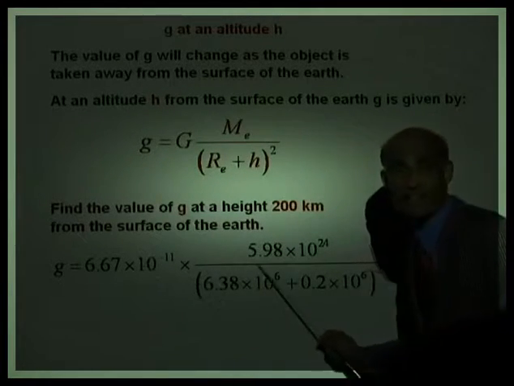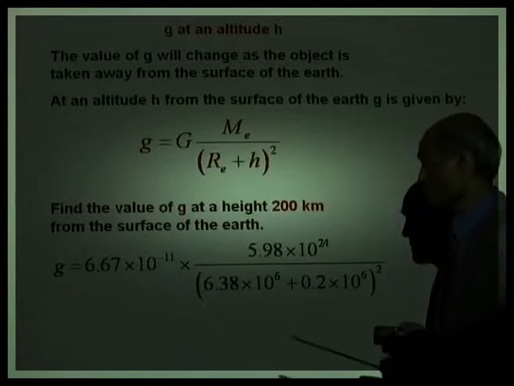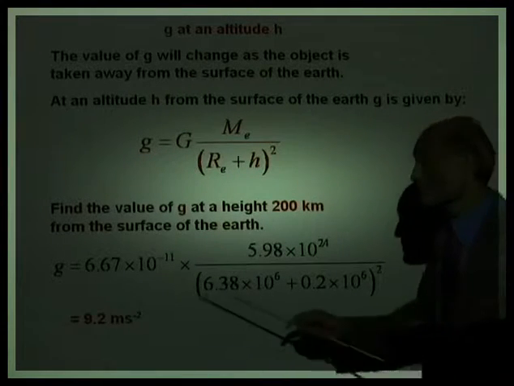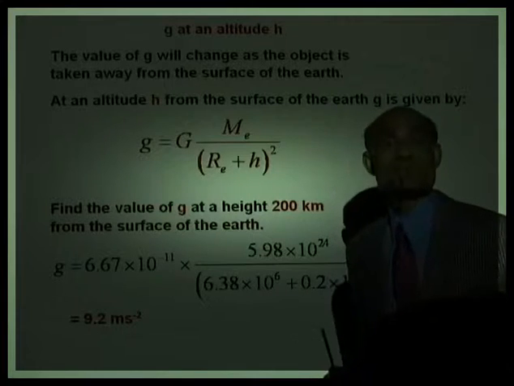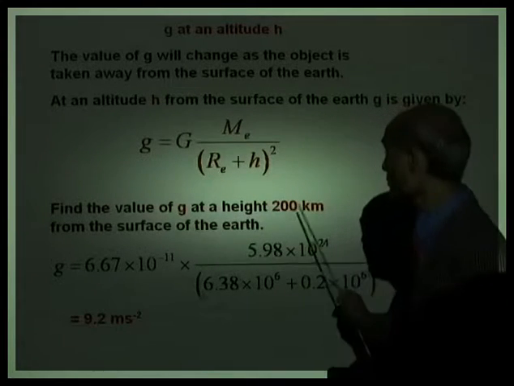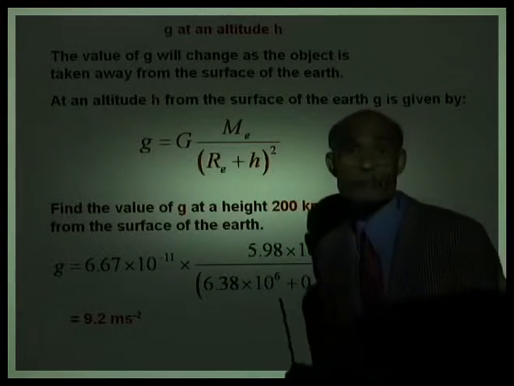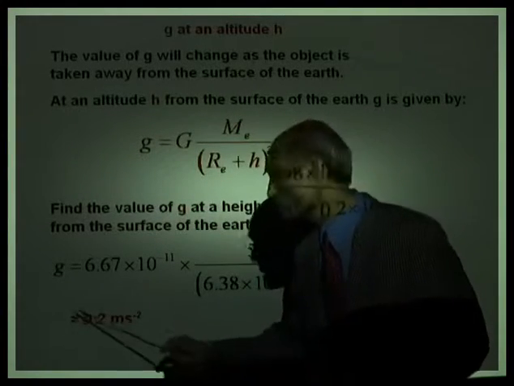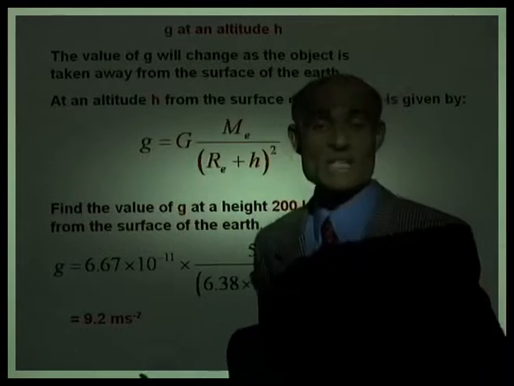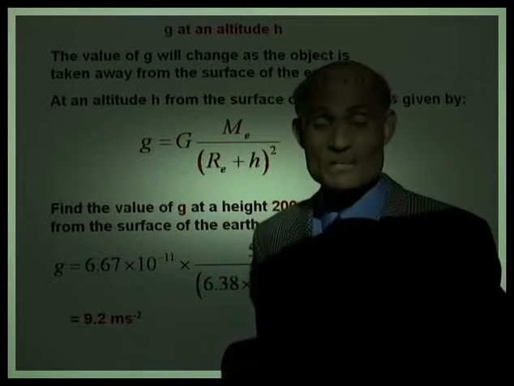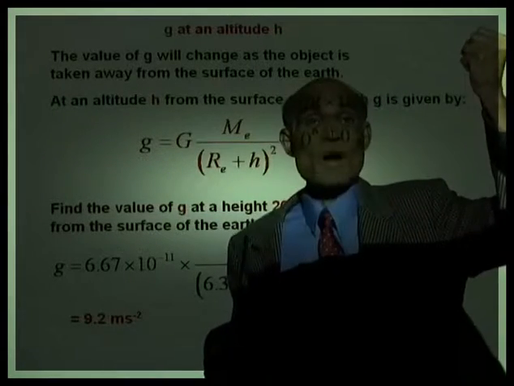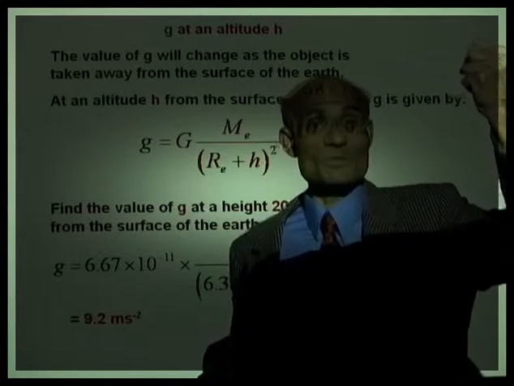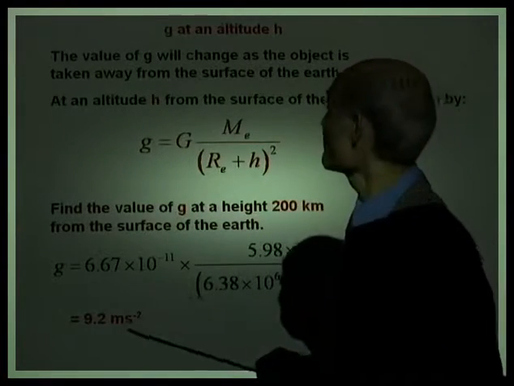Alright, can you use your calculator to work out what this is? That will give you 9.2 meter per second squared. So if you go to a height of 200 kilometer, the value of acceleration due to gravity will decrease to 9.2 meter per second squared. That means the weight of the object will be less at that altitude. Is that right? That's correct.